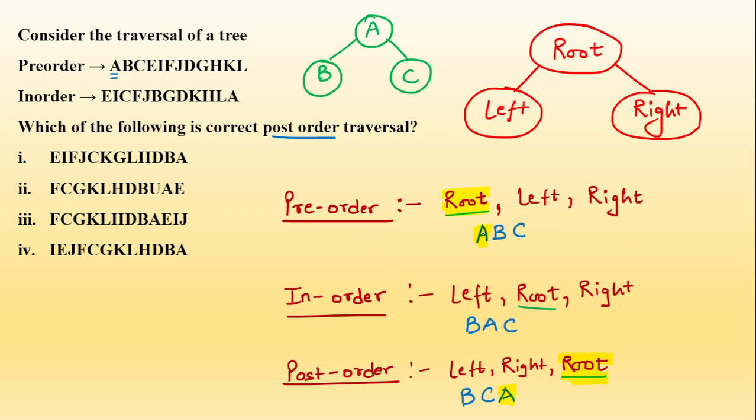In pre-order, the very first element is the root, and in post-order the very last element is the root. So in pre-order we have A, and in post-order the last element should also be A. So this rules out the possibility for options number 2 and 3. Okay? Now we'll start with the question, that is, your pre-order and in-order.